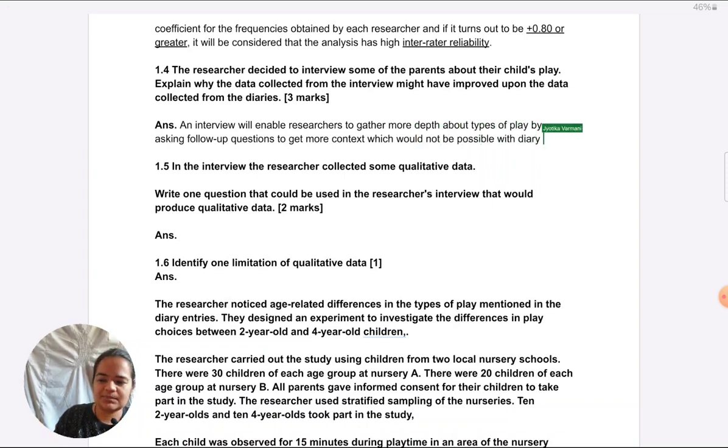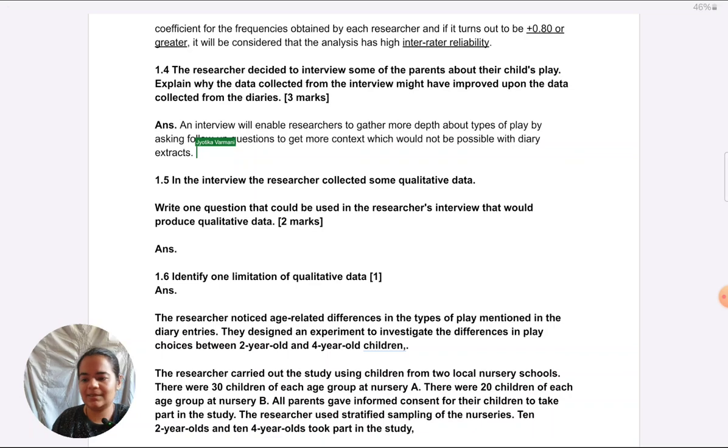Also, I think I've mentioned this many times before. When there is a comparison type of questions, like diary, how it's better than, so interview, how it's better than diary, keep implying how this is better than this possible weakness that would have been there in the diary. Don't not mention the diary at all. Make sure you keep on referring to the diary and show that this is how it's better than a diary. So always keep that tone throughout the answer. So whereas the diary would be limited, the interview will be detailed. That is my first point.